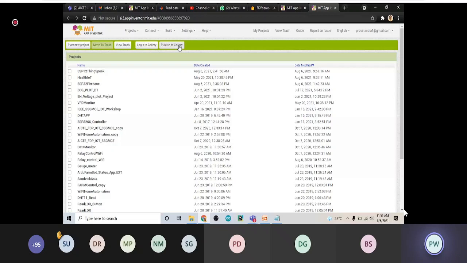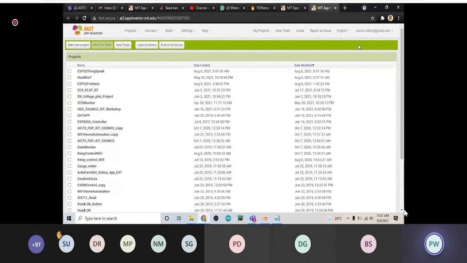Then there is a Site Guide. Then Report an Issue: if you face any issue, you can report it. Then you can change the language, and on the right top corner there is your email ID, and in that you can click on sign out. So there is a sign out button.